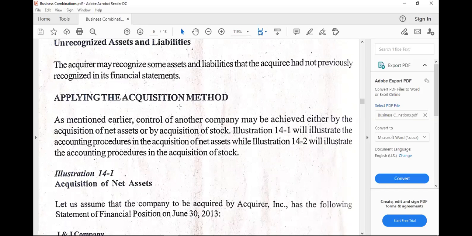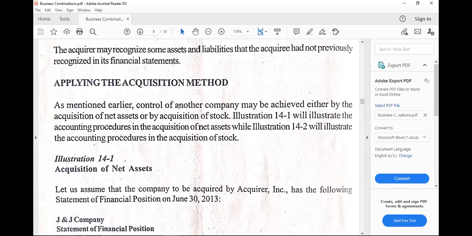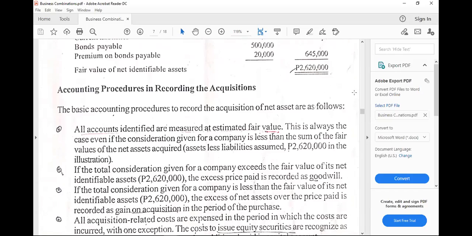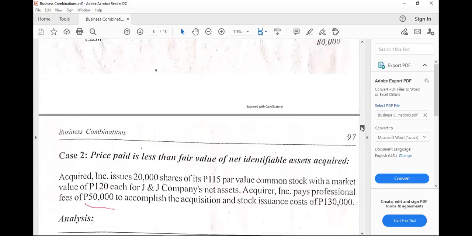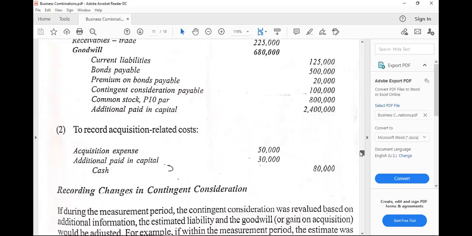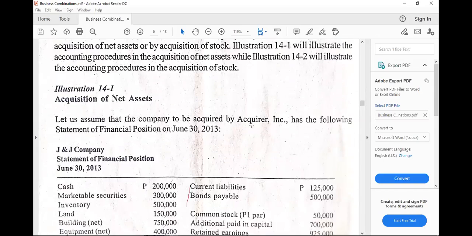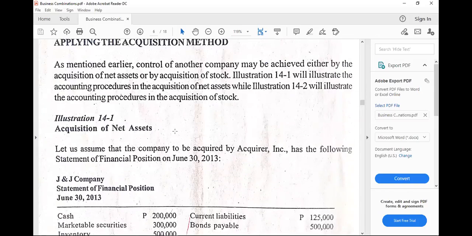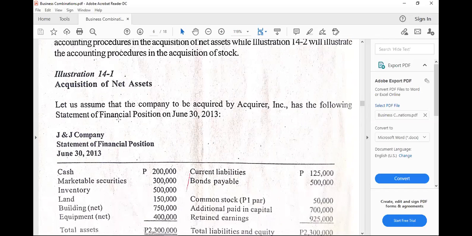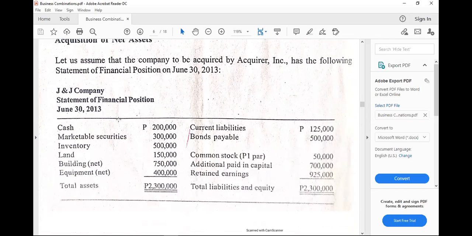All right. Then how about we now apply the concepts that we have discussed so far through examples. Okay, so let's continue. Here are our examples. First is acquisition of net assets. In acquisition of net assets, the acquired company will be dissolved, and the acquirer company would remain.